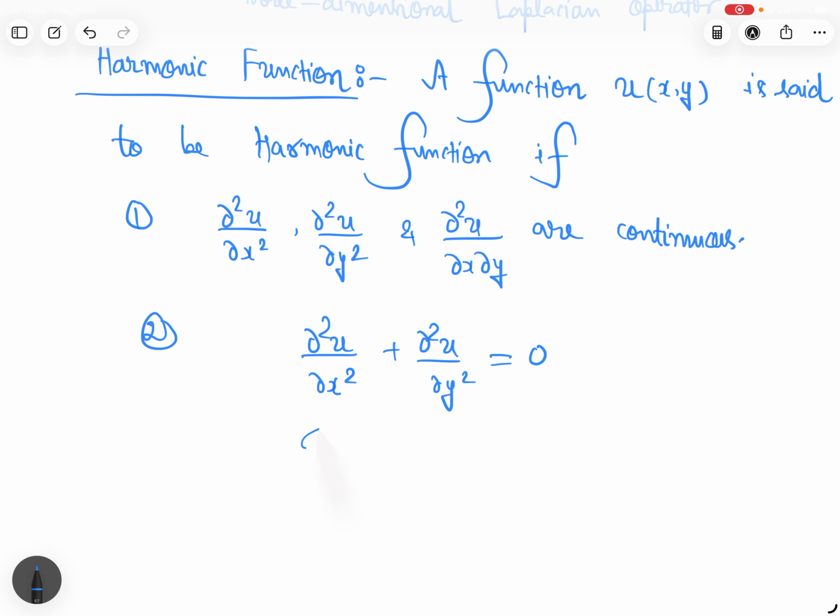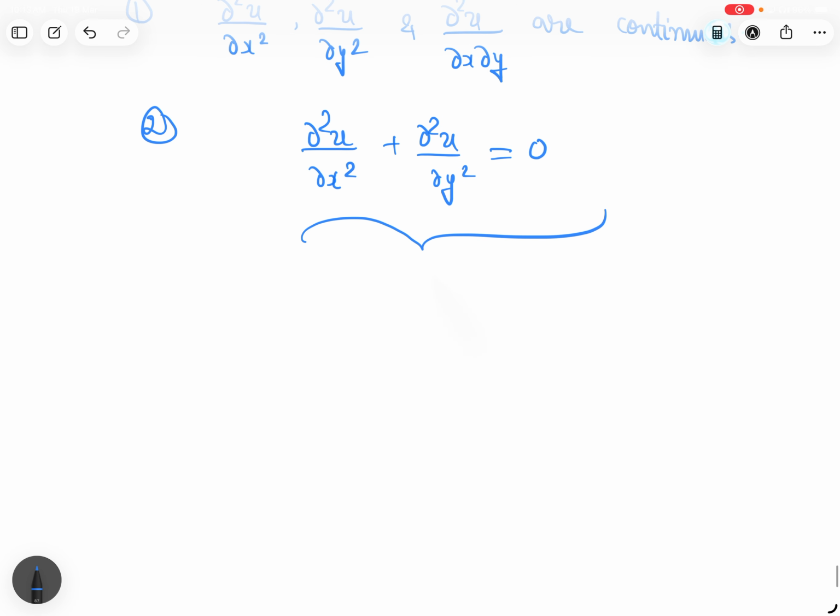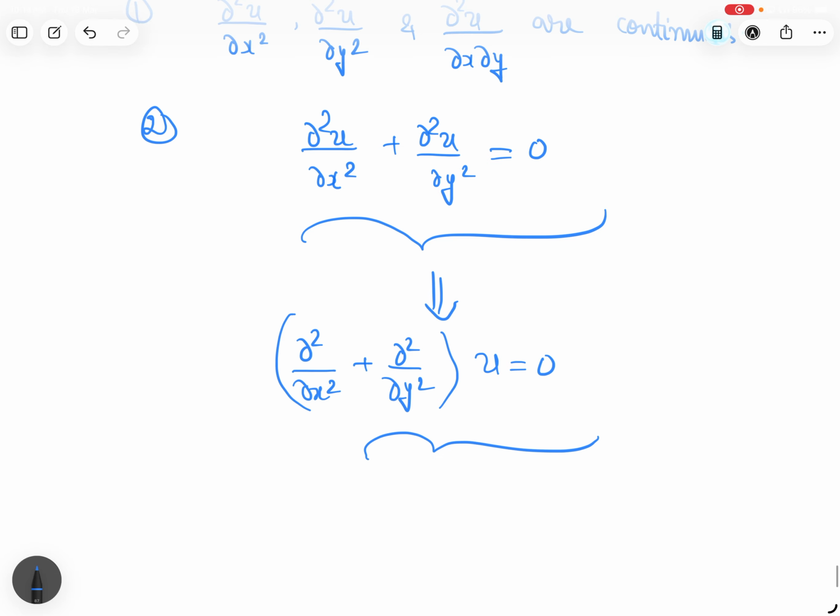So what is the meaning of this? Can you tell me? The second part we can convert like that: del 2u del x square plus del 2u del y square, that is Laplacian u, is equal to 0. That means this part is the Laplacian. So the second order partial derivatives should be continuous and it satisfies Laplace; the Laplacian should be 0.